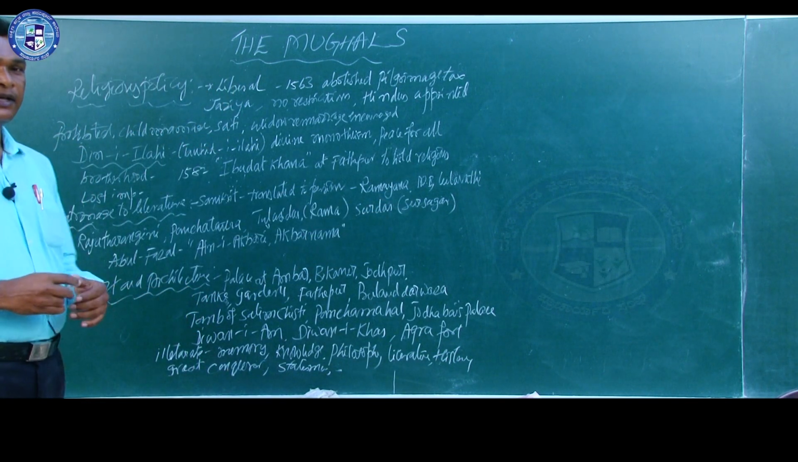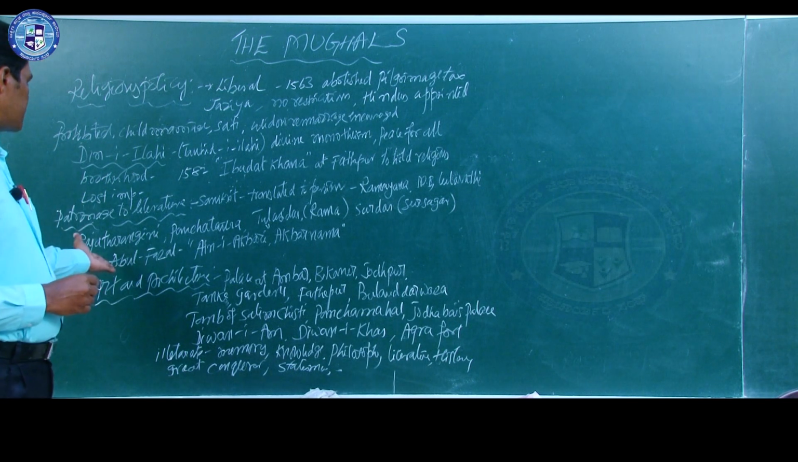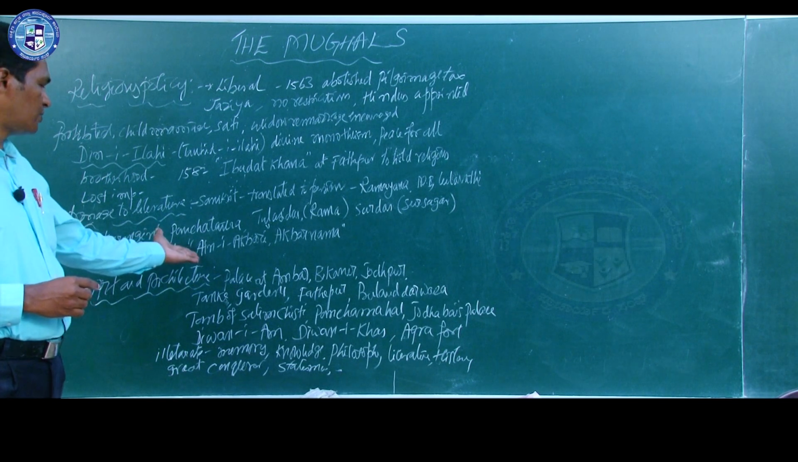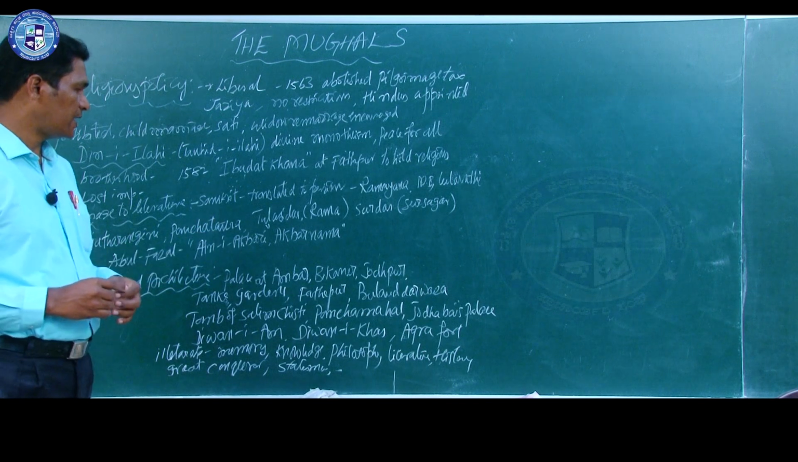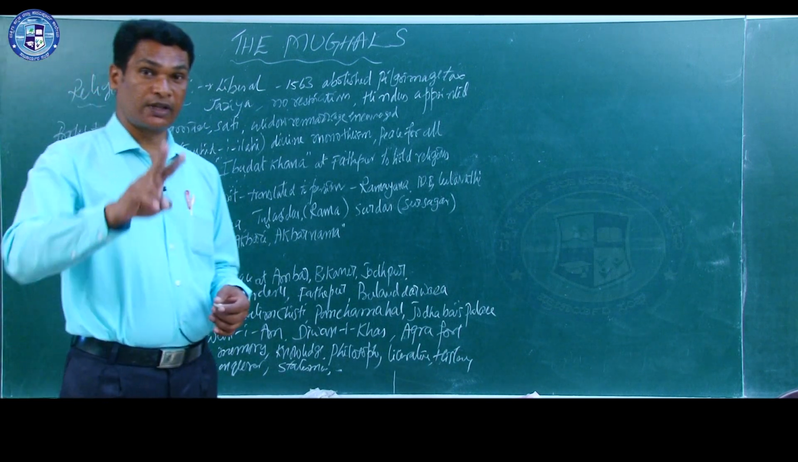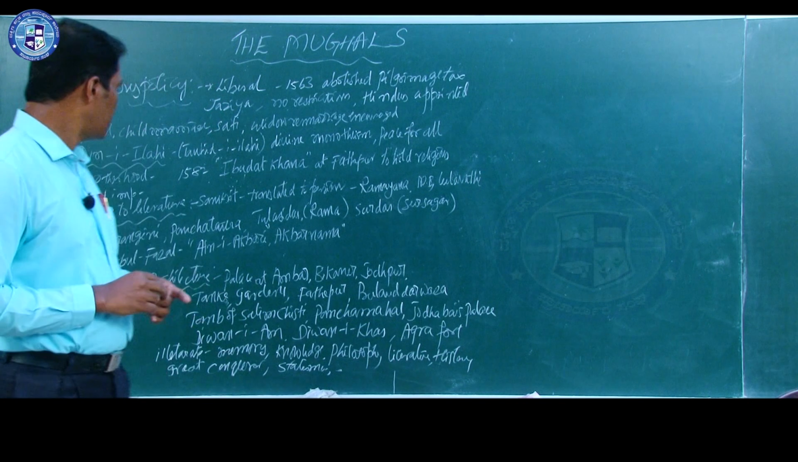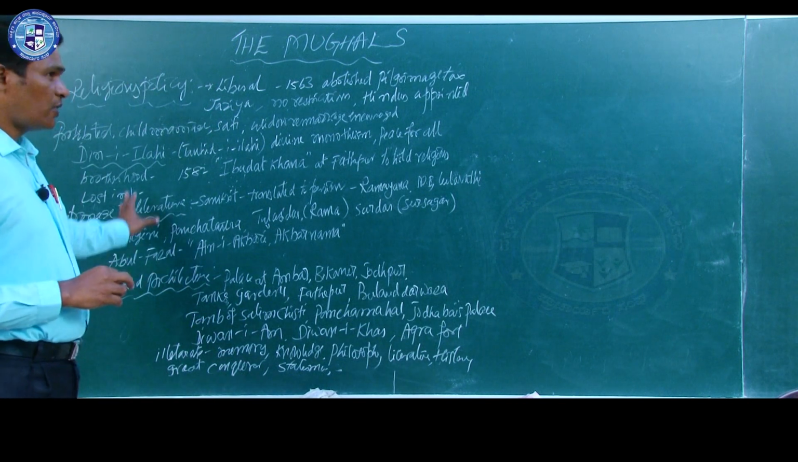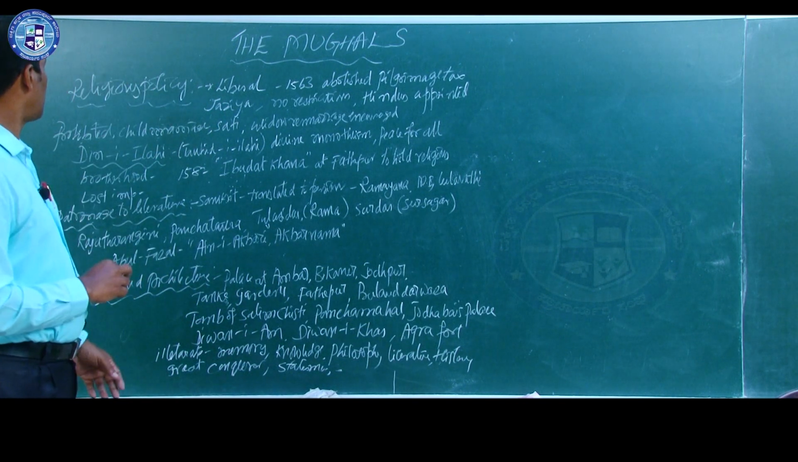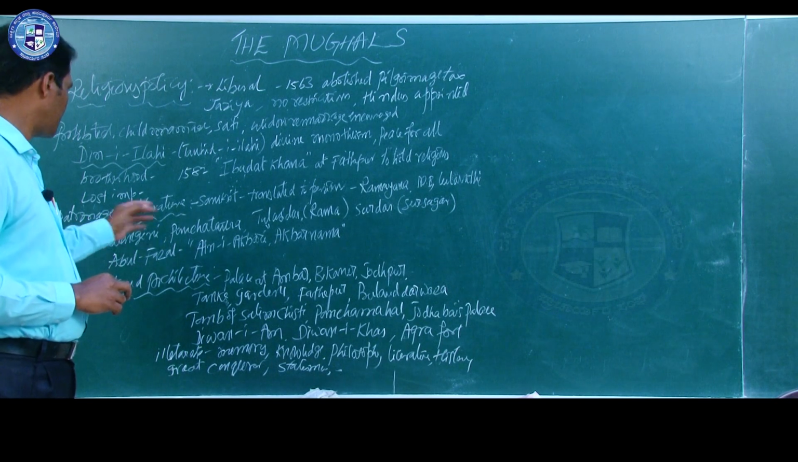Then several historians were also there. For example, Abul Fazl, whose important literary works are Ain-e-Akbari and Akbar Nama. These were the two important literary works of Abul Fazl. So, these points we learn as his contribution in the field of literature.